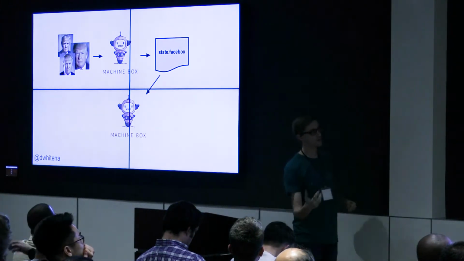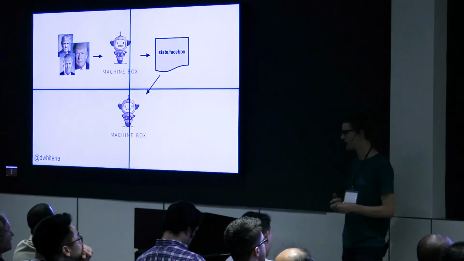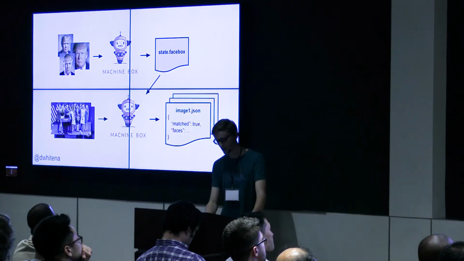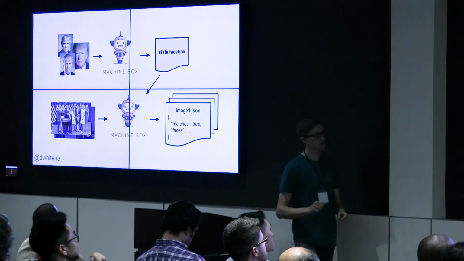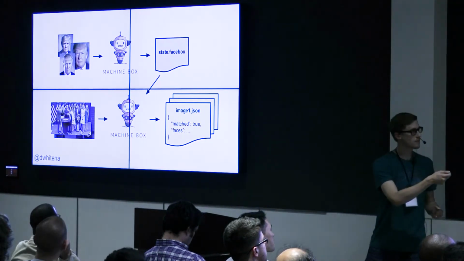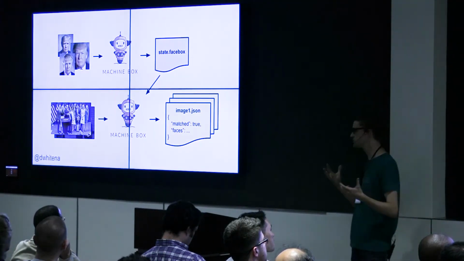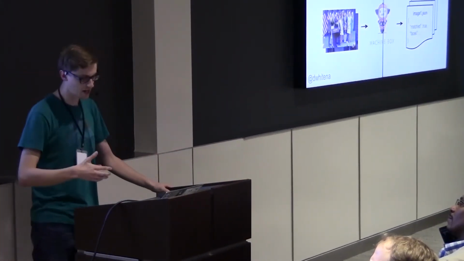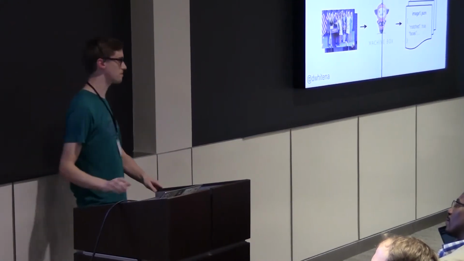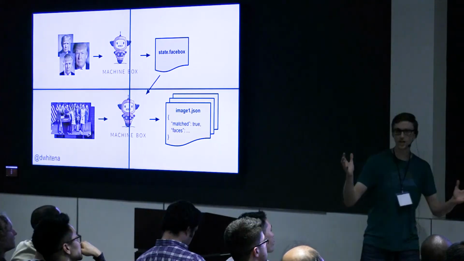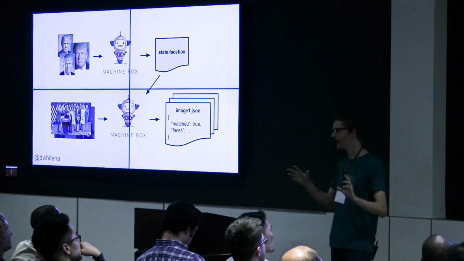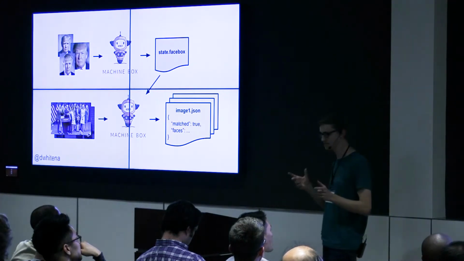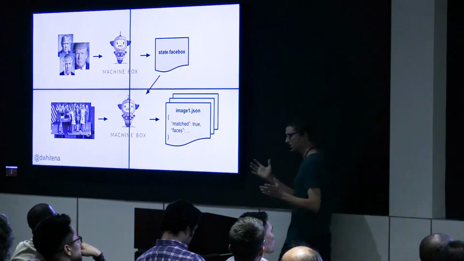Then we're going to spin up another Machinebox, because we actually want to identify Trump in photos, right? So that's going to take in our model that we've trained, along with various photos that don't have Trump identified in them. And it's going to output some JSON files that basically tells us, is Trump here? Did I match anything? And if I did, where's he at in the photo? Does that all make sense? Okay, so this seems pretty reasonable.